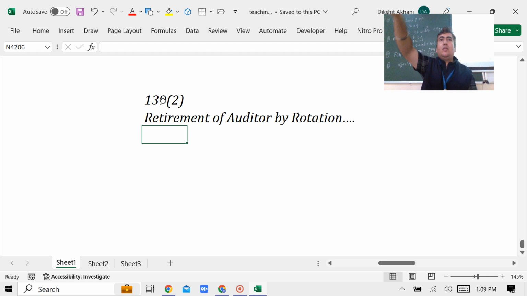It doesn't apply to all the companies. So guys, your first question in your exam is which is the class of companies to which section 139 subsection 2 is applicable. One thing is crystal clear, it doesn't apply to everyone. Second, आप क्या करना चाहोगे? Your main intention is not to prohibit the auditor for a lifetime, but your main intention is just to break what?